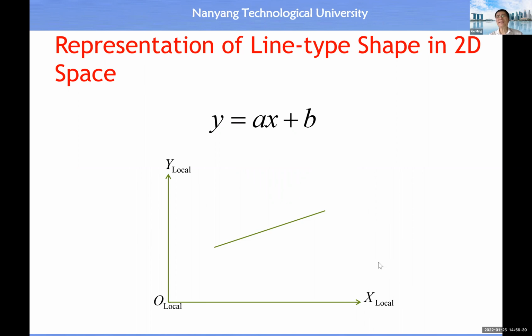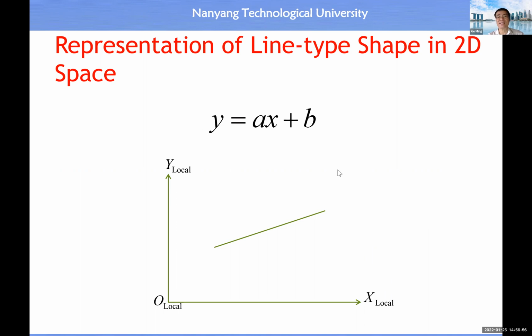So that's about the representation of a position, orientation, path and trajectory of a 2D entity with respect to the global coordinate system. Then how about the description of the local shape with respect to the local coordinate system? With respect to the local coordinate system, we may have a line type of shape.